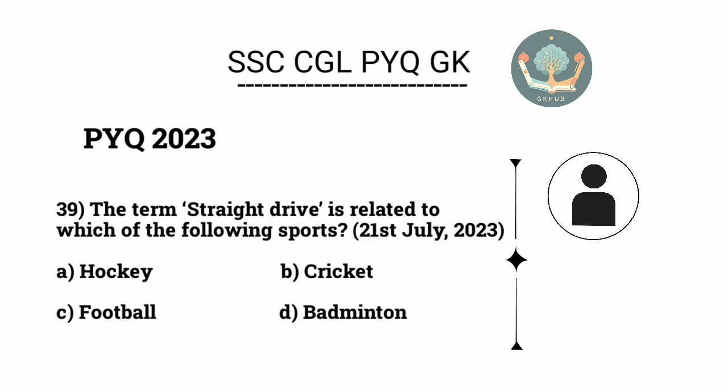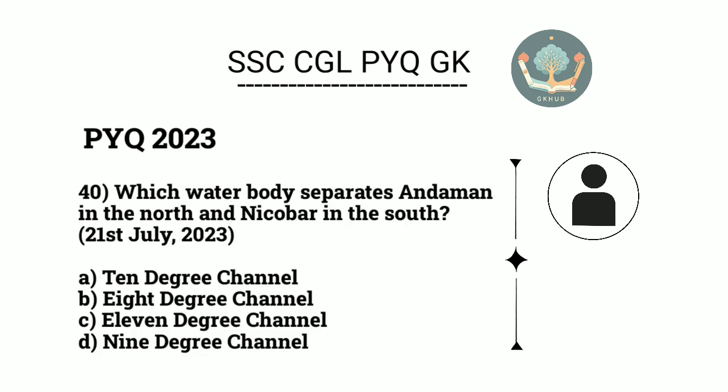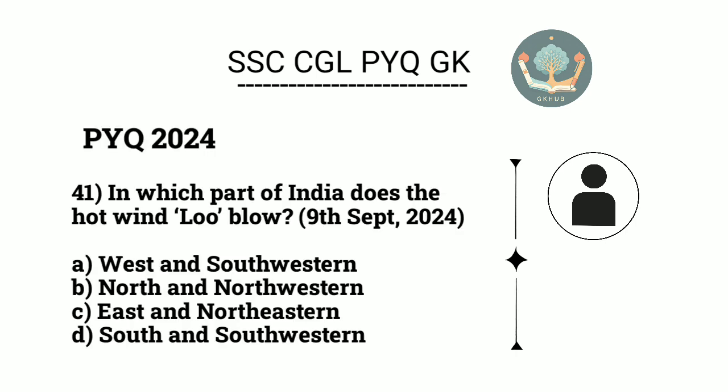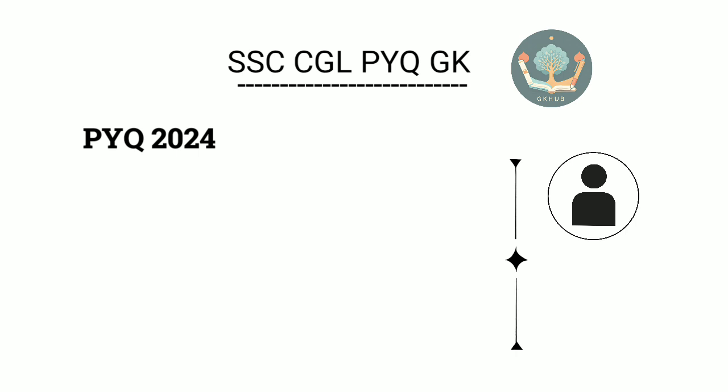39. The term straight drive is related to which of the following sports? B. Cricket. 40. Which water body separates Andaman in the north and Nicobar in the south? A. 10-degree channel. 41. In which part of India does the hot wind Loo blow? B. North and northwestern. 42.